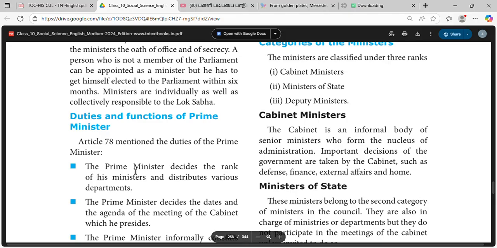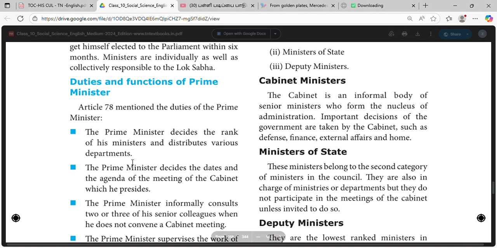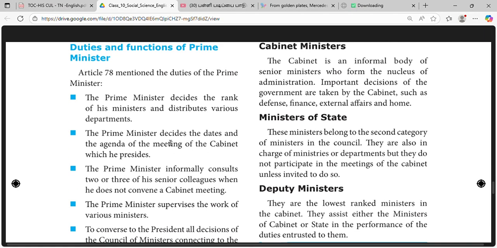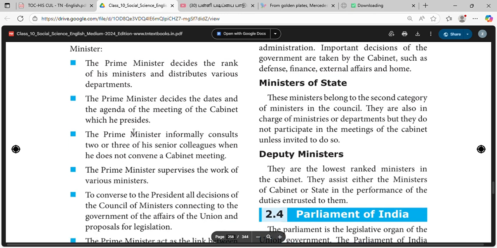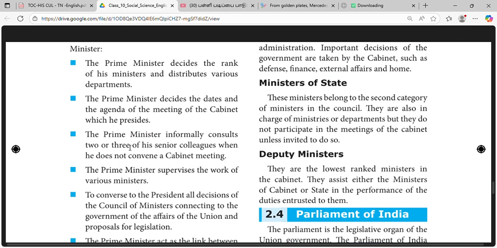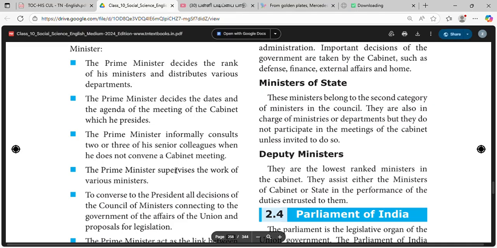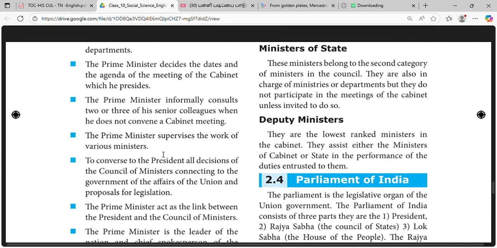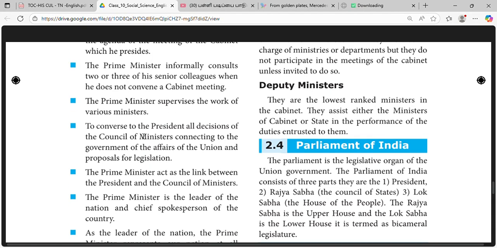Article 78 mentions the duties of the Prime Minister. The Prime Minister decides the rank of his ministers and distributes various departments. The Prime Minister decides the dates and agenda of the meeting of the cabinet, which he presides. The Prime Minister informally consults 2 or 3 of his senior colleagues and does not convene a cabinet meeting. The Prime Minister supervises the work of various ministers.